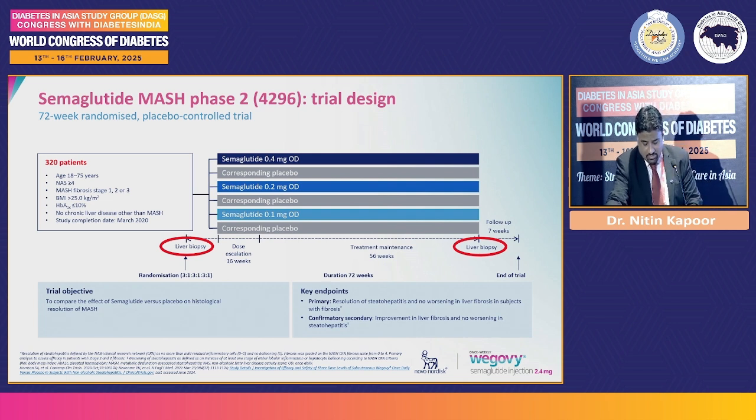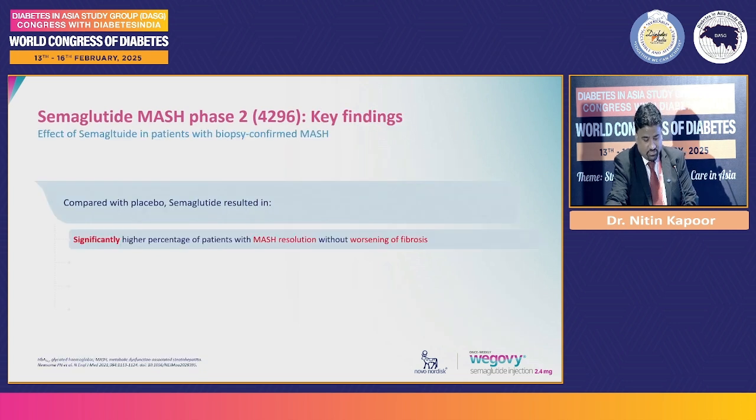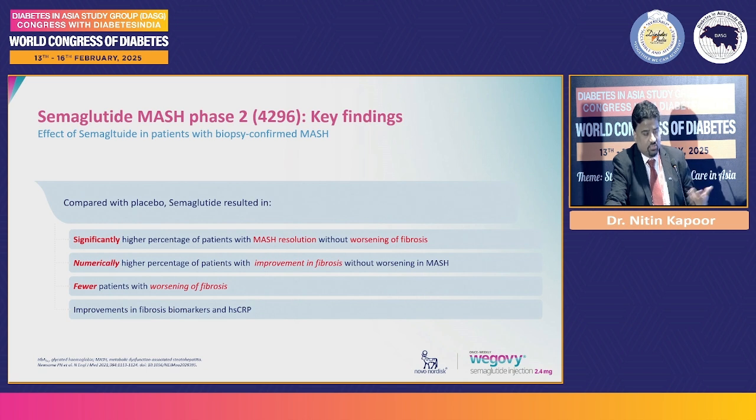And again, the endpoints here are essentially reduction in fibrosis and reduction in steatohepatitis. And what they found was that there was numerically more number of people with improvement in fibrosis. Now, when we were in medical school, we were always taught that once fibrosis sets in, it's for life. Steatohepatitis only progresses.